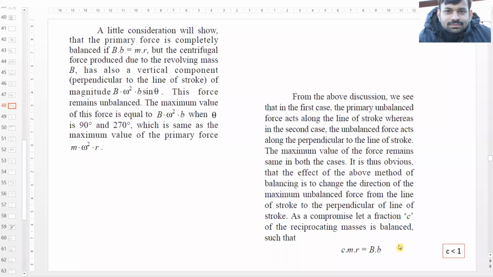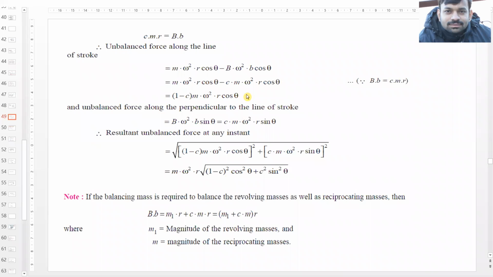So that partial balancing was done by taking into consideration some fractional value, that is c, and this c would be less than 1. So unbalanced along the line of stroke was (1 minus c) m omega square r cos theta, and unbalanced perpendicular to the line of stroke was c m omega square r sin theta.